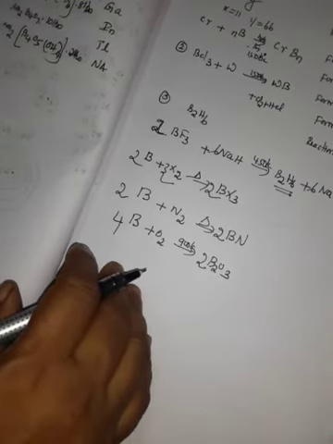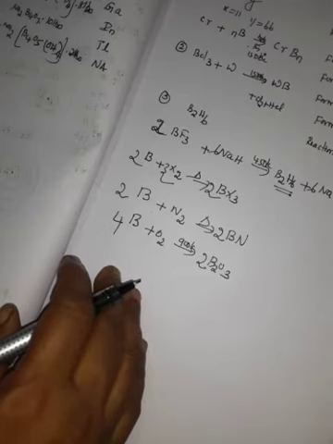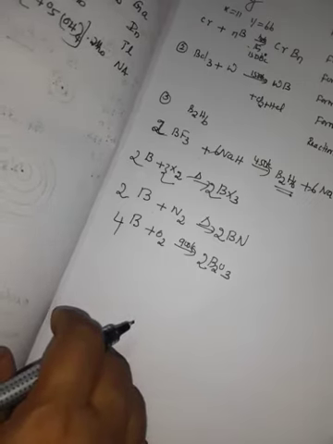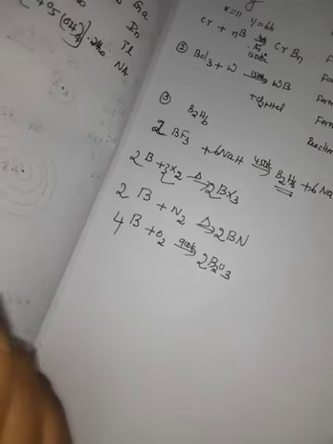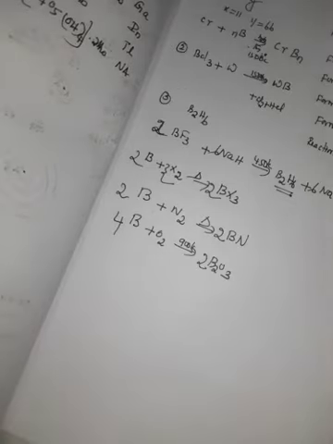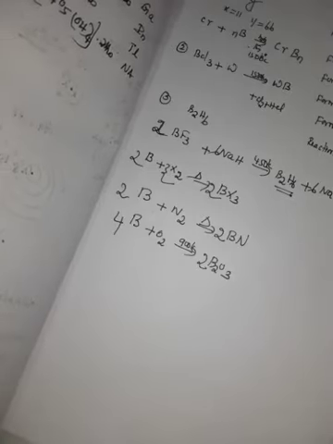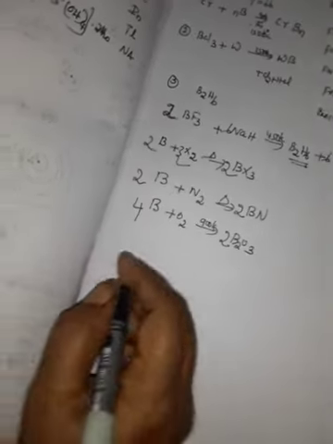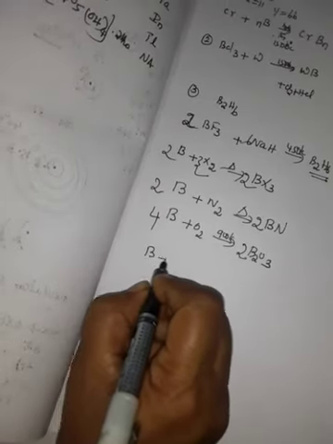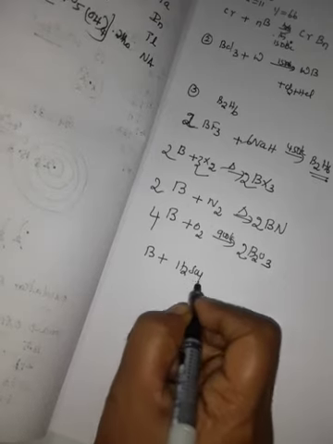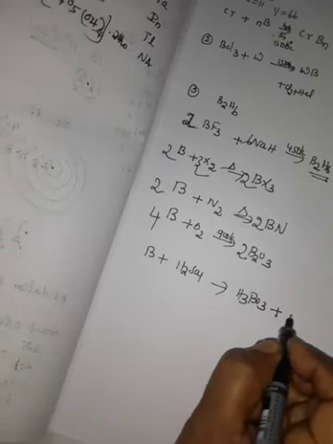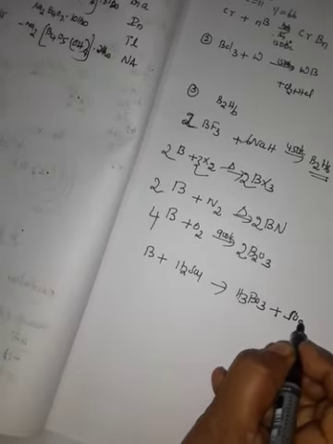Next, treatment with acids. Boron does not react with halo acids like HI, HCl, HF, HBr. It will not react. But it reacts with oxidizing acids such as sulfuric acid and nitric acid. Boron with sulfuric acid H2SO4 gives boric acid H3BO3 plus SO2 gas evolved.